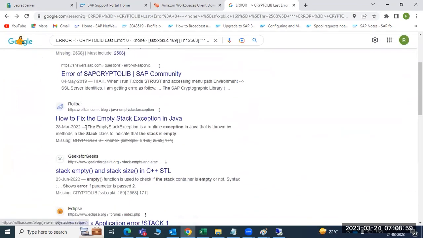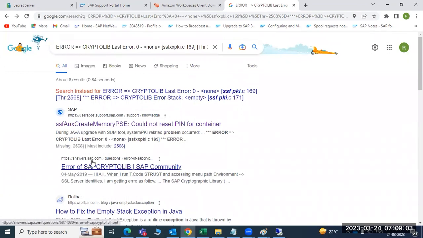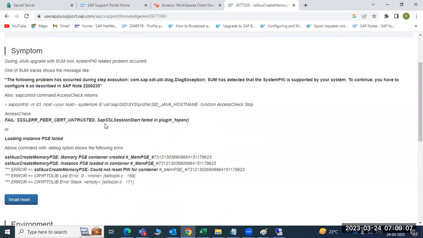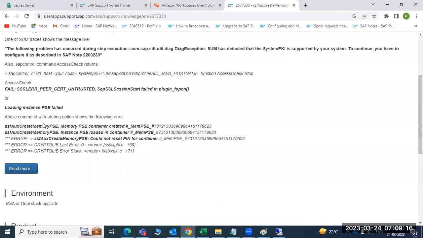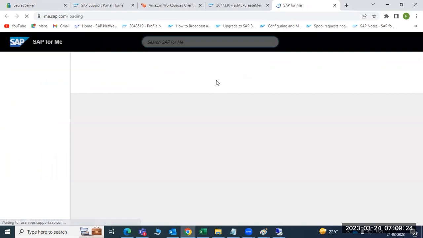So we will get the answers from Google. Sometimes some answers are relevant, and sometimes during the step execution they are not relevant for us. So we have to perform our own troubleshooting, but we will get clues from here sometimes.